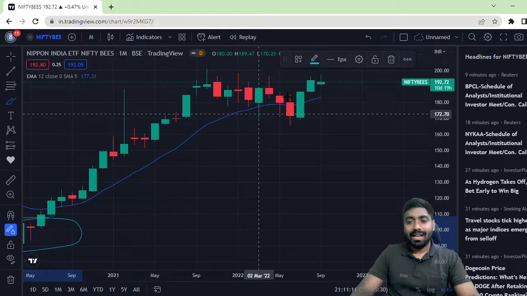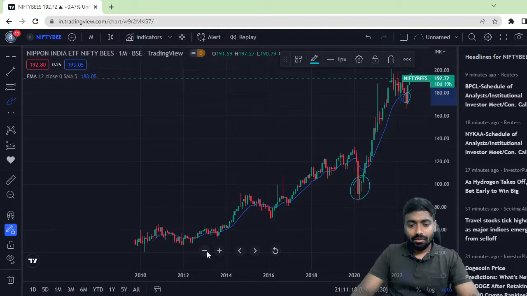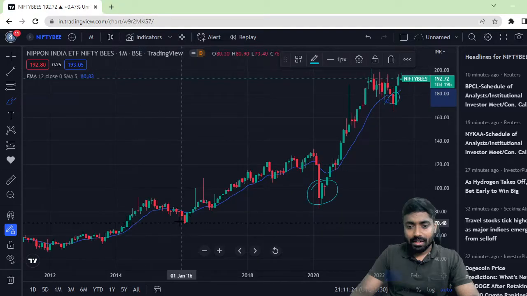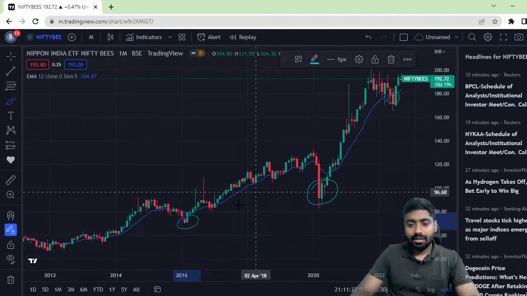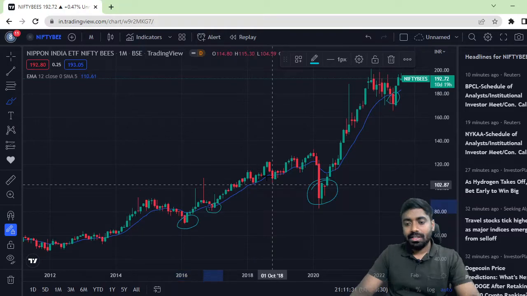Take the example of what happened previously, sometime in 2013-14, I got that opportunity. So I'll accumulate a certain amount of stock, index fund here. Here also I'll try to accumulate as much as possible. Here also I'll accumulate as much as possible. So this is the strategy.